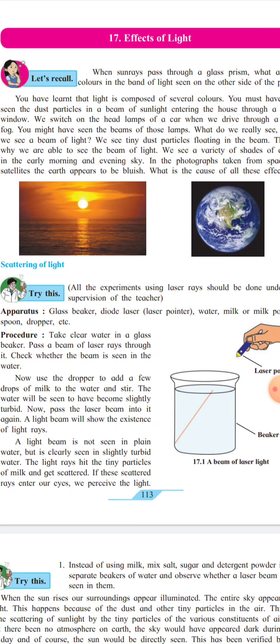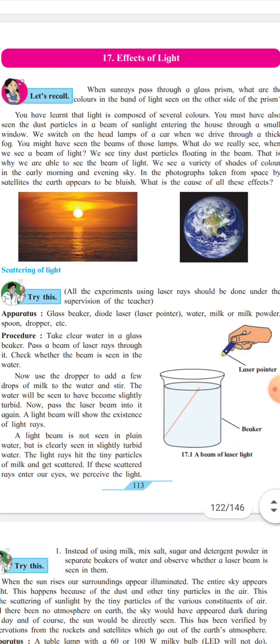Now see, when sunrays pass through a glass prism, what are the colors in the band of light seen on the other side of the prism? Sunrays, after passing through the prism, show a band of 7 colors: violet, indigo, blue, green, yellow, orange and red.